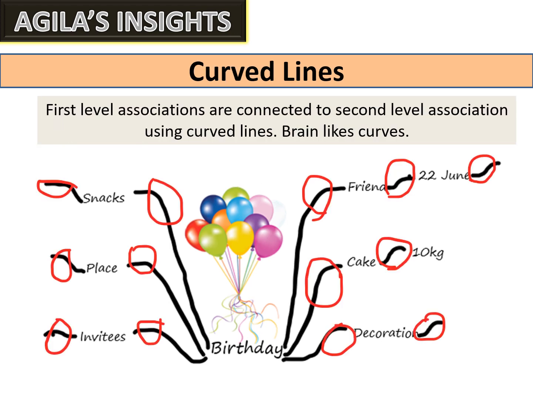Next is curved lines. Associations are often drawn as curved lines. You can see in the picture, I have circled it in red. So first level associations are connected to second level associations using curved lines. They are curved rather than straight because the brain likes curves.